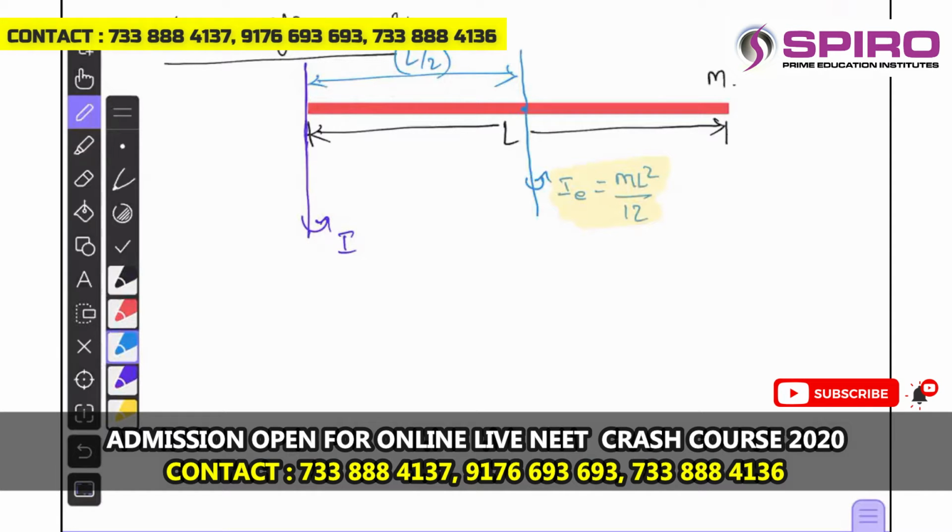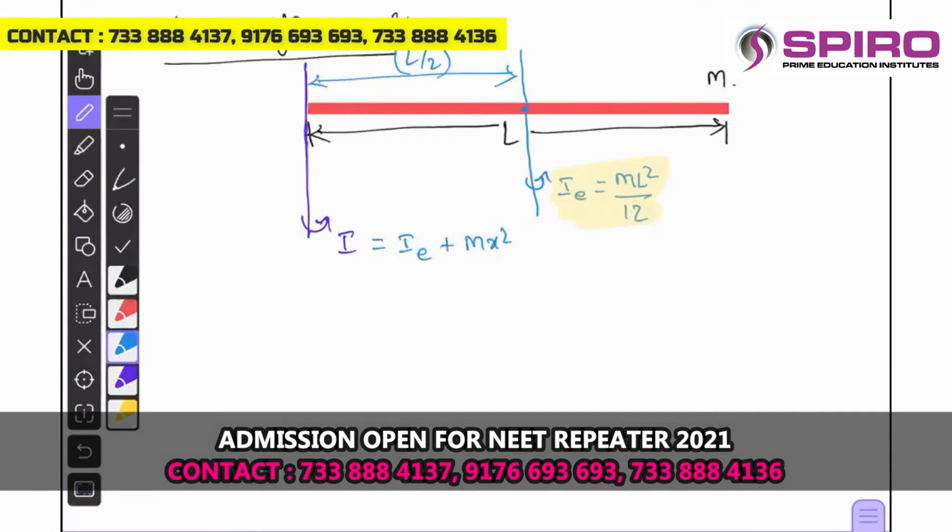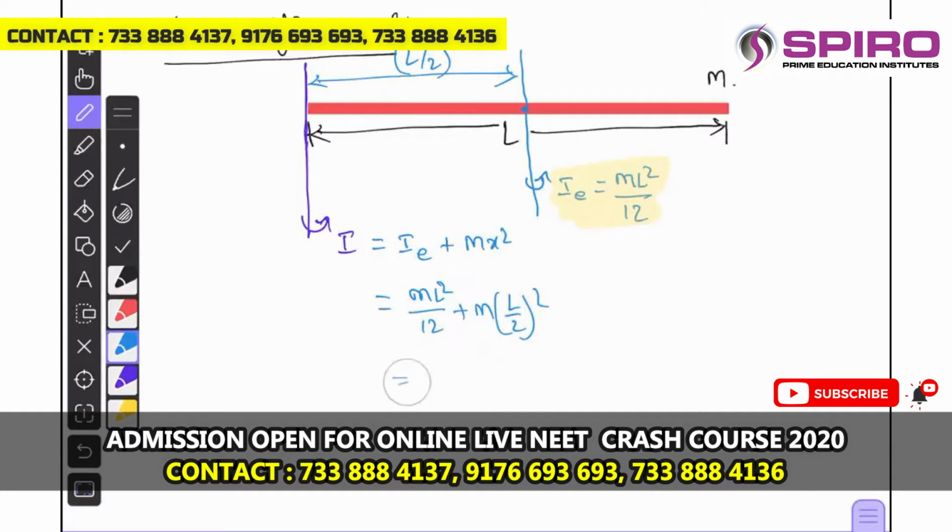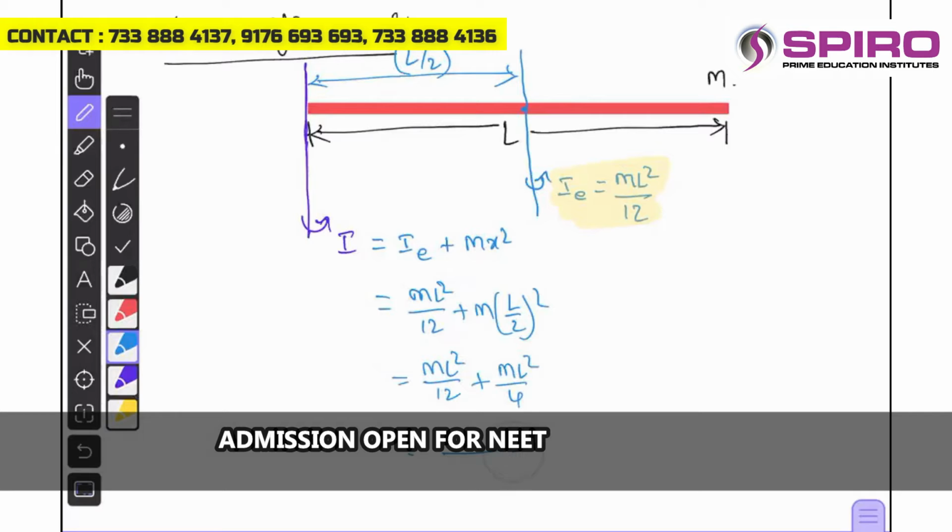Okay. So I is equal to, using the parallel axis theorem, this will be IE plus mx square. What is the value of IE? ml square by 12 plus m into x, where x is L by 2, whole square. That is equal to ml square by 12 plus ml square by 4. On taking LCM, 12 is the LCM.